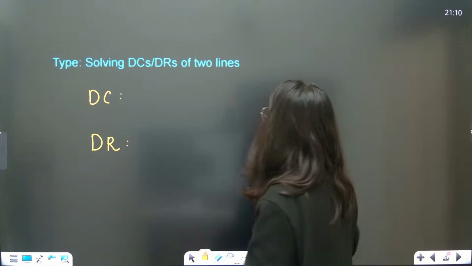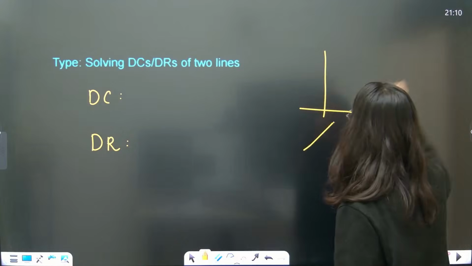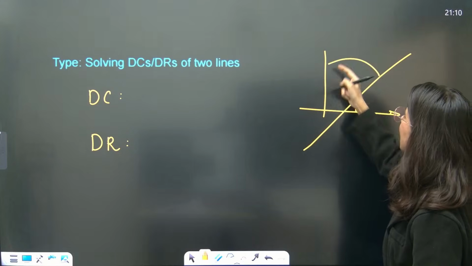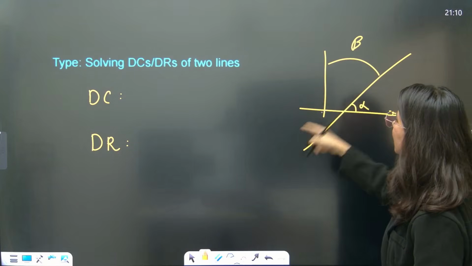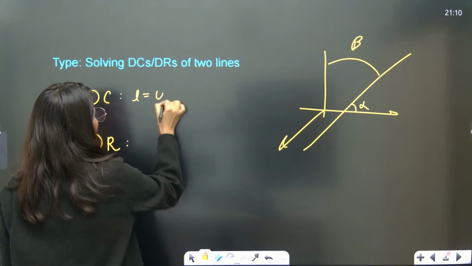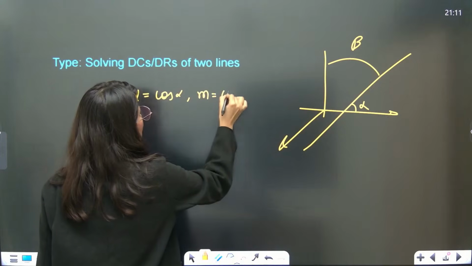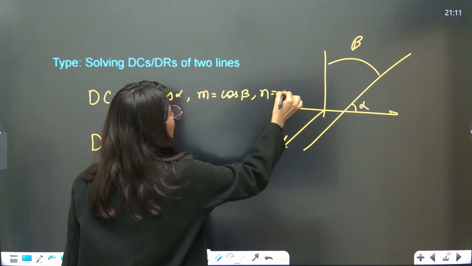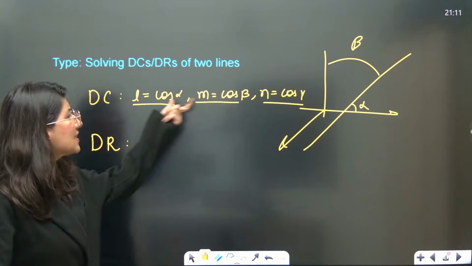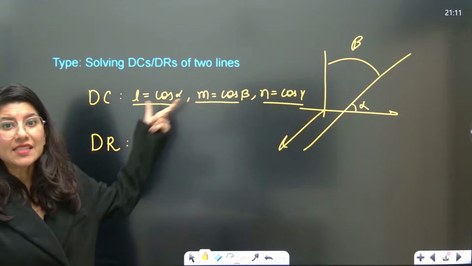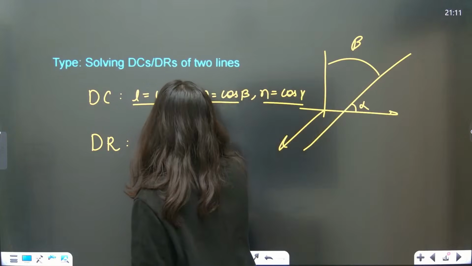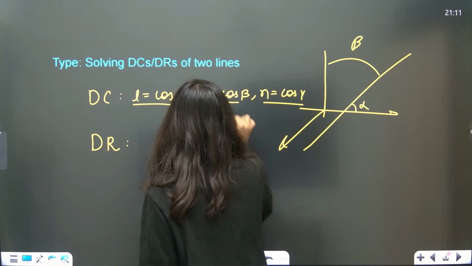But still, direction cosines. Suppose you have a line, and this line is making an angle alpha with the x-axis, an angle beta with the y-axis, and gamma with the z-axis. Then l equals cos alpha, m equals cos beta and n equals cos gamma. These three, cos alpha, cos beta, cos gamma, are the direction cosines of that particular line. Also, l square plus m square plus n square equals 1.